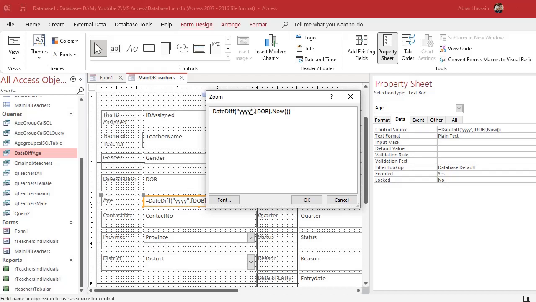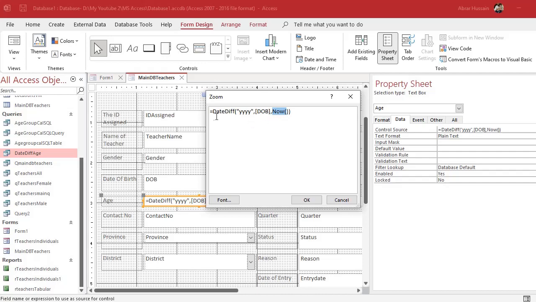y four times, then quotes closed, comma, then the name of the column from which you want to extract the number of years in the age, so that is DOB, and against which date, now. If you want it to be restricted to a specific date, you can type that date, but here we have typed now, which means up to now. So whenever you would be doing any entry for any person, it would be automatically updated on a daily basis, if you apply the same techniques to the table also.